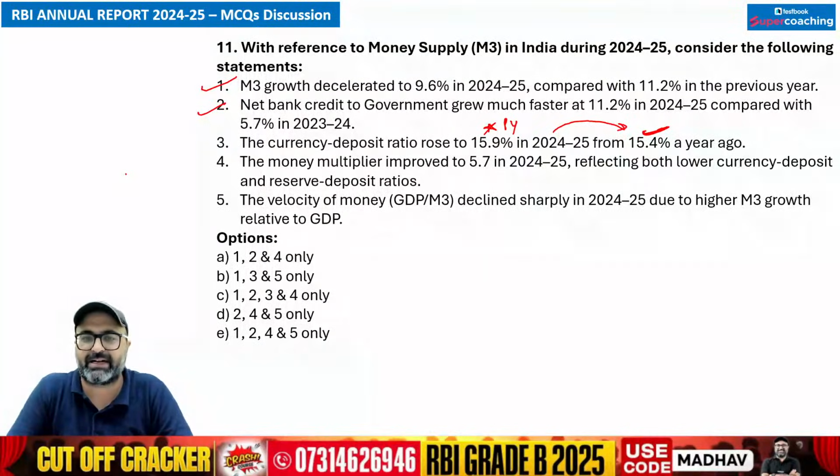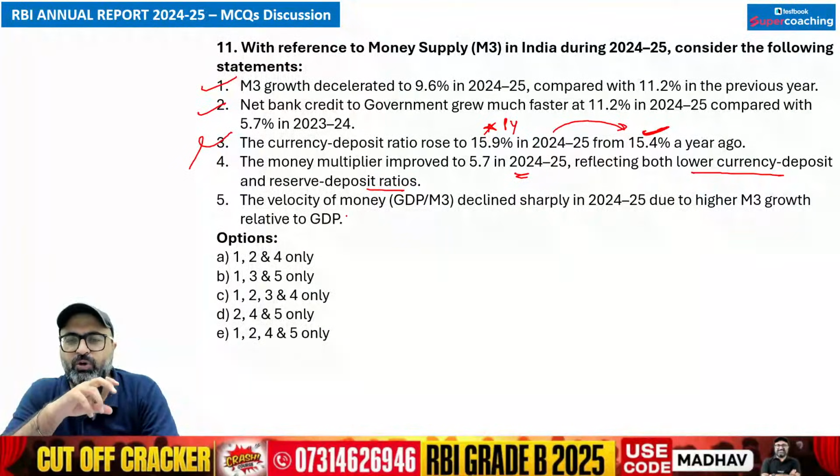Then we have the money multiplier. The money multiplier improved to 5.7%, reflecting both lower currency deposit and reserve deposit ratios. अगर मैं इसकी बात करूं, both the currency deposit ratio and reserve deposit ratio have decreased.